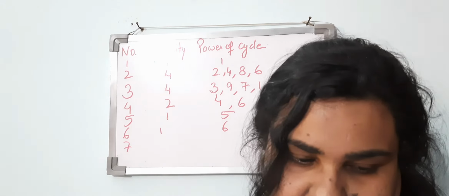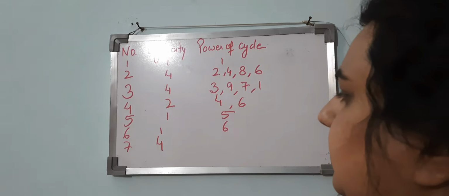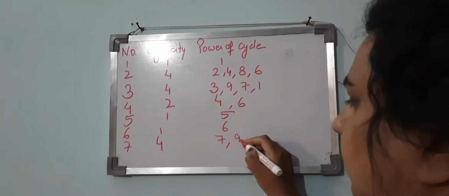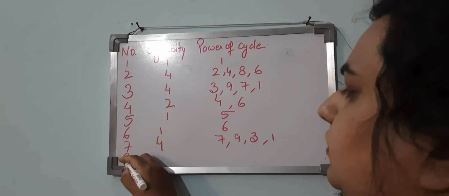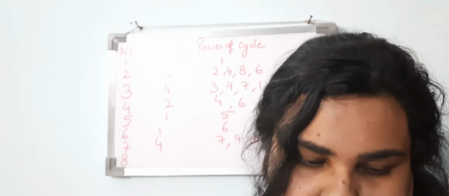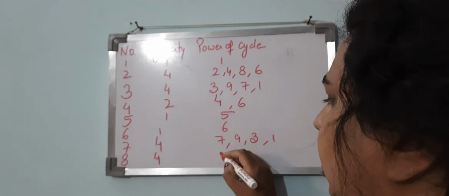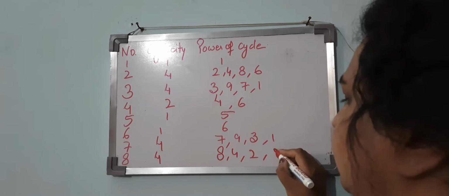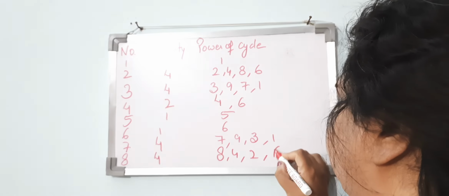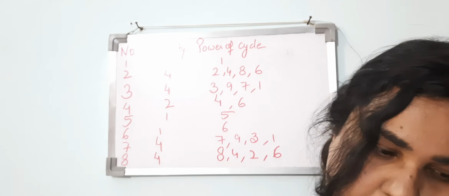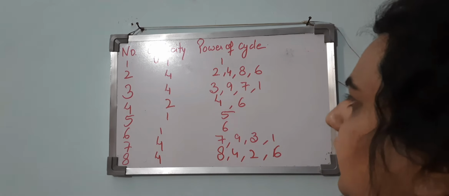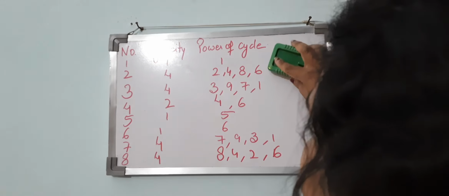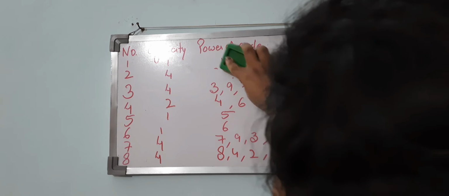What about 7? The cyclicity of 7 is 4: 7, 9, 3, 1. Now the cyclicity of 8 is again 4: 8, 4, 2, 6. Now we have to discuss 9 and 10.